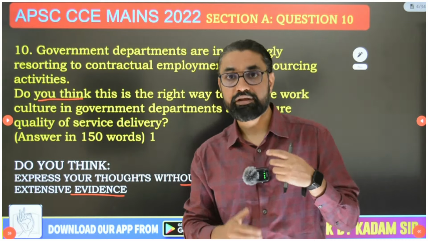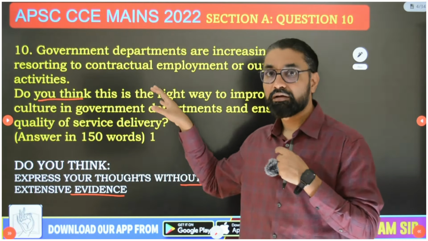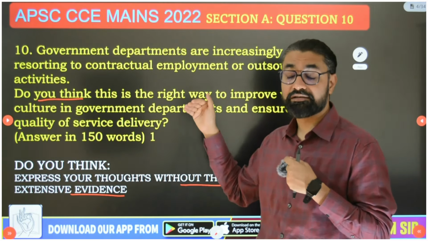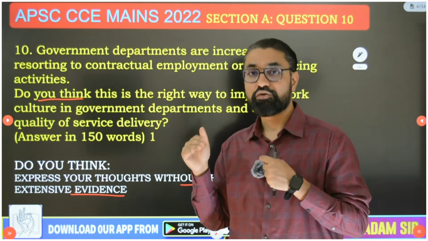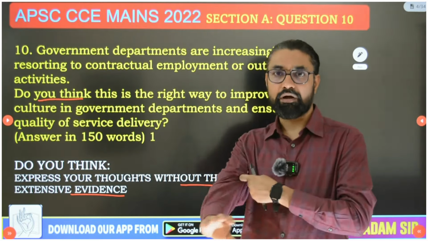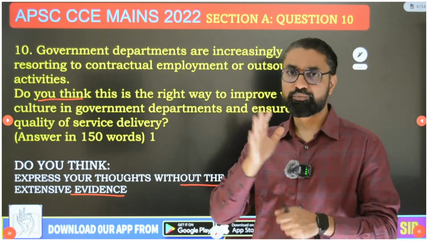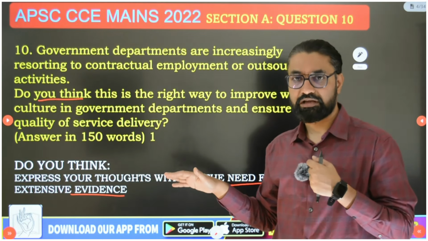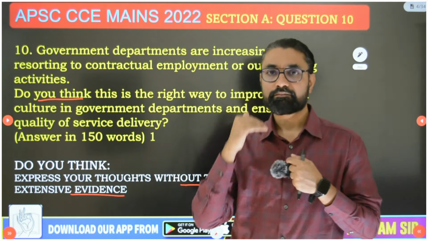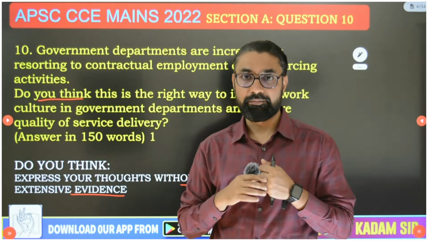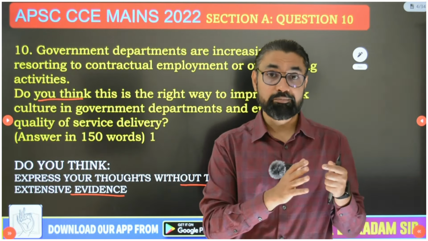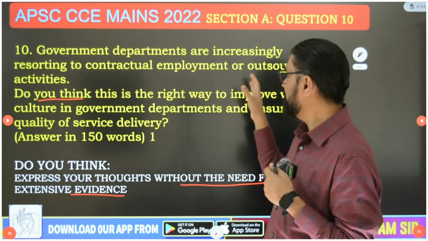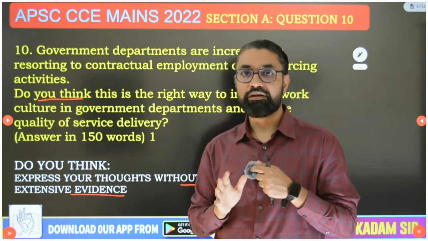And now in the main body, start discussing your opinion, whether it is improving work culture and quality of service or not, how it is improving and how it is not improving. Give arguments on both sides, and you don't need all the evidence to support those arguments. Then you conclude this debate: if it is not improving, why it is not improving, and how we can ensure that this contracting and outsourcing will lead to good governance.